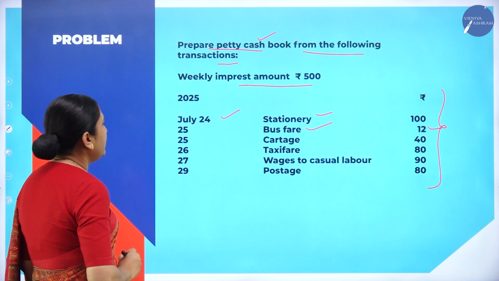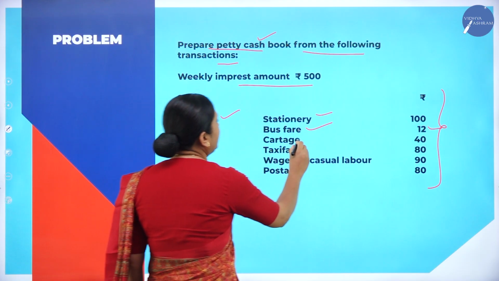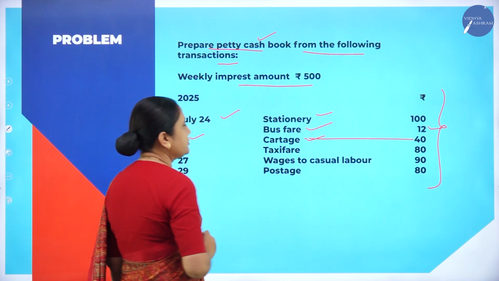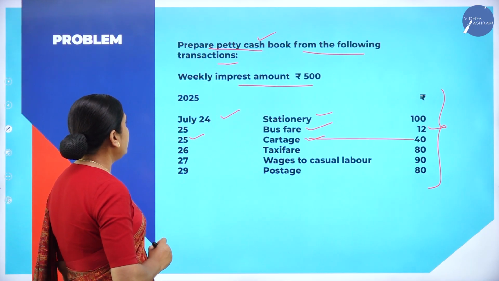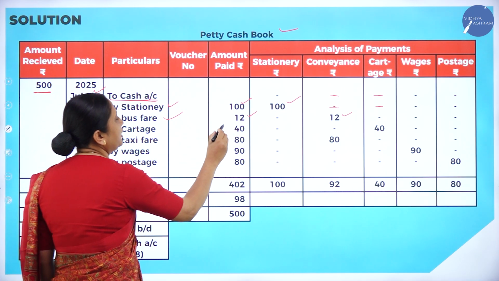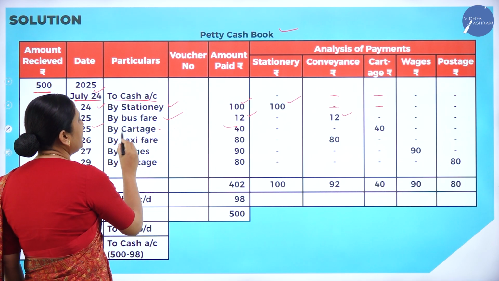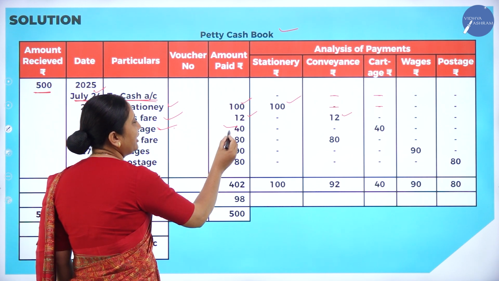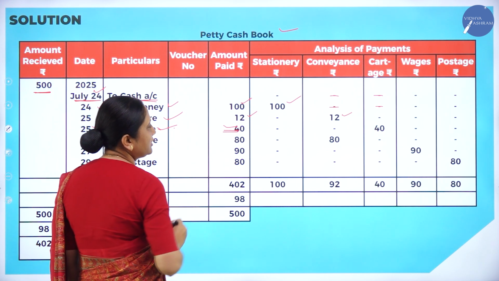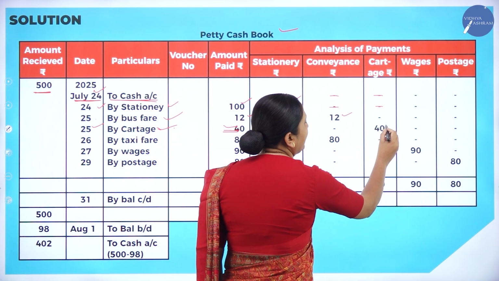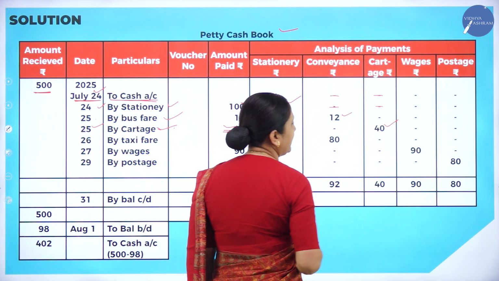Next, 25, cartage 40 rupees. Correct? Cartage 40 rupees. Now, where do we enter? On the 25th date we have spent 40 rupees towards cartage. So, by cartage, how much amount have we paid? Rupees 40 towards cartage. In this analysis of payment, where should I write? I will write below the column cartage.